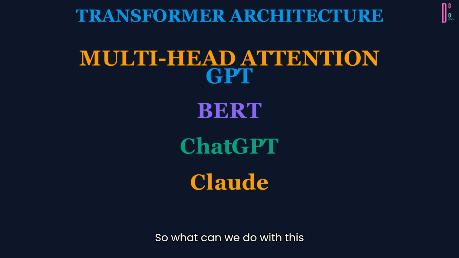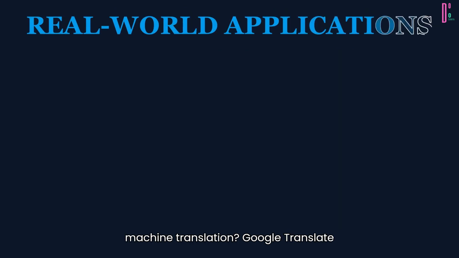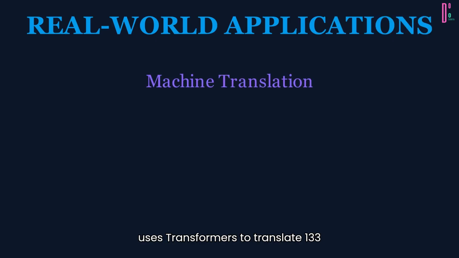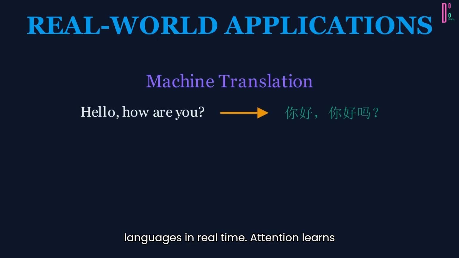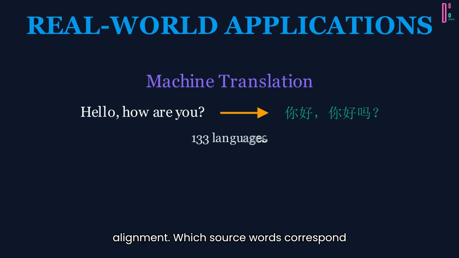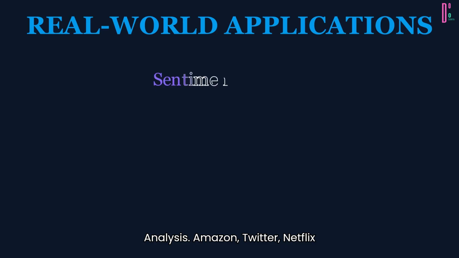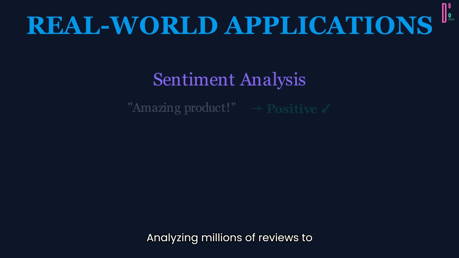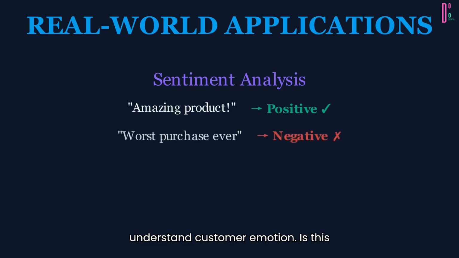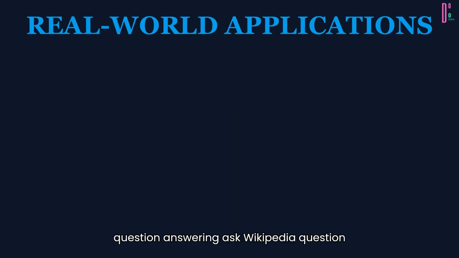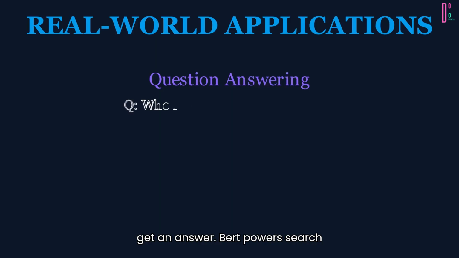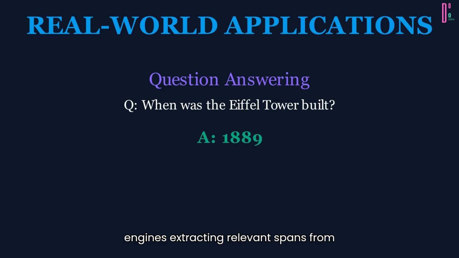So what can we do with this? Machine translation. Google Translate uses transformers to translate 133 languages in real time. Attention learns alignment, which source words correspond to which target words. Sentiment analysis. Amazon, Twitter, Netflix, analyzing millions of reviews to understand customer emotion. Is this review positive or negative? NLP decides. Question answering. Ask Wikipedia a question, get an answer. BERT powers search engines, extracting relevant spans from documents.